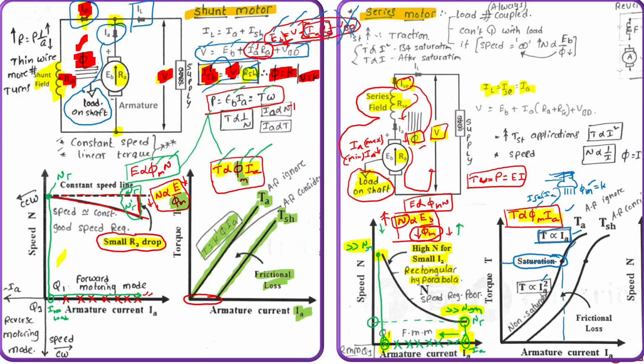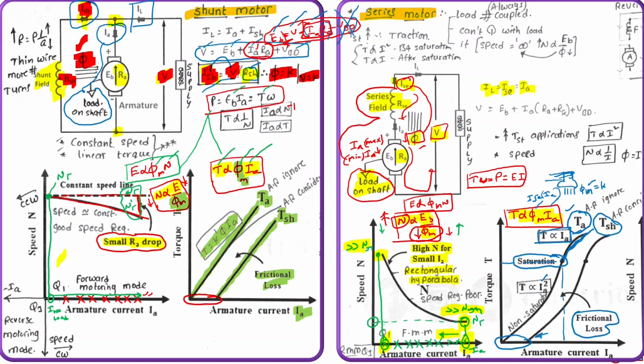So from here onwards, the curve will be almost linear. This is for torque in the armature, and shaft torque will be obtained by considering frictional losses. So if we consider frictional losses, there will be a slight shift of the curve on the x-axis.